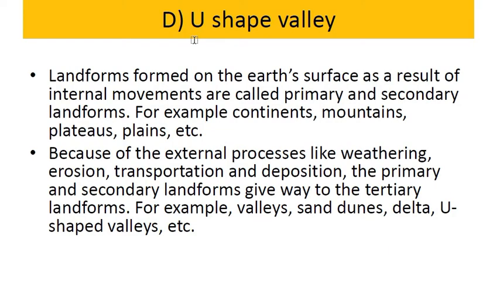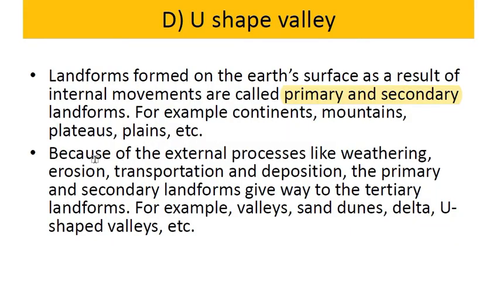U-shaped valley is the right answer, because the landforms formed on the earth's surface as a result of internal movements are called primary and secondary landforms. Plateaus and mountains are primary landforms, and a rift valley is a secondary landform. Here you can see the continents, mountains, plateaus, plains, all of them are primary. Then the rift valley like structure is a secondary landform.